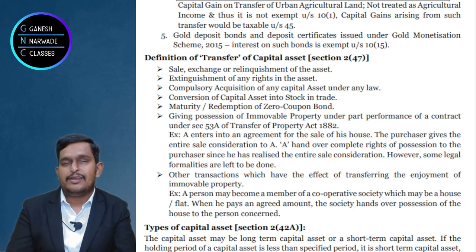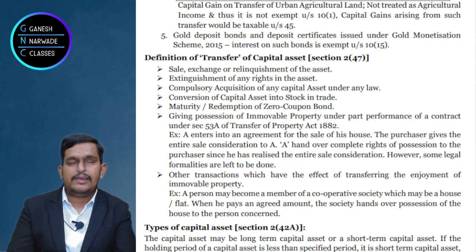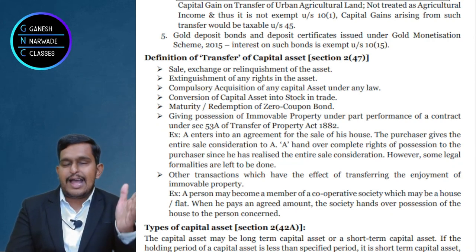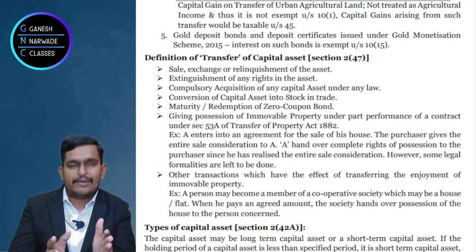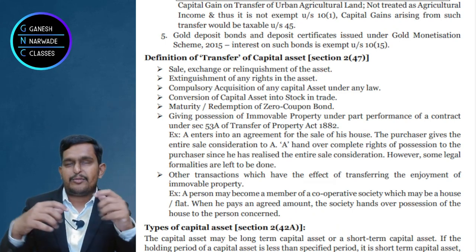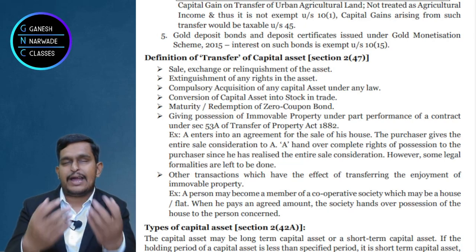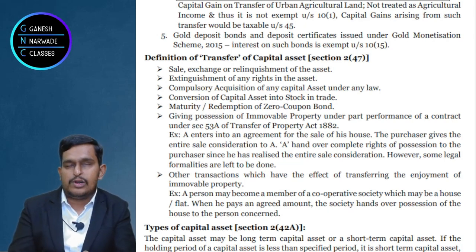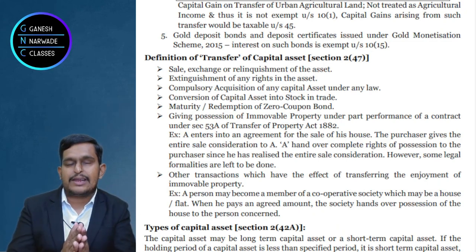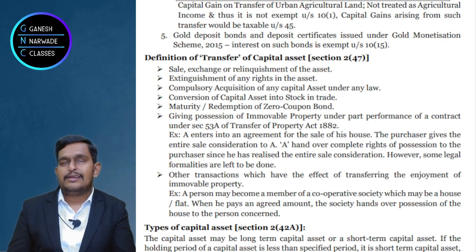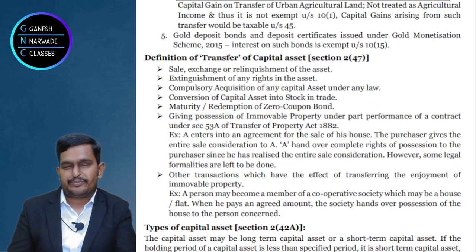Absolutely right question. Money is not involved. But there is something called the fair market value of each asset. Building has its own fair market value. Gold has its own fair market value. Right? Can we determine the fair market value? What is the market rate for such building, such gold? The answer is absolutely yes. And that fair market value will become the sale consideration or full value of consideration.